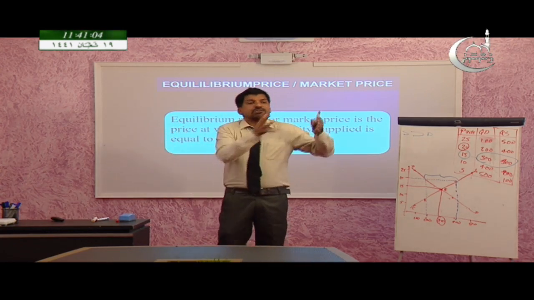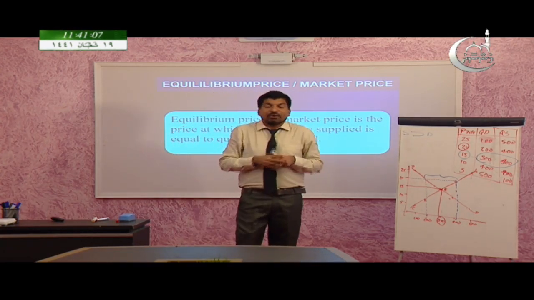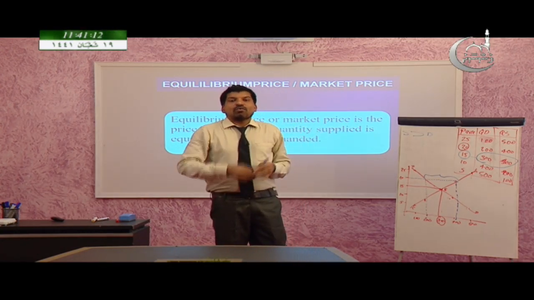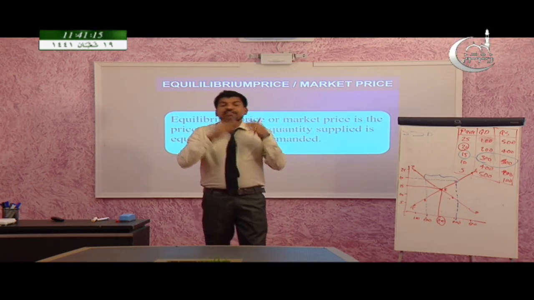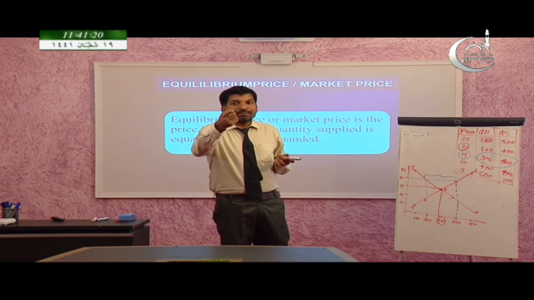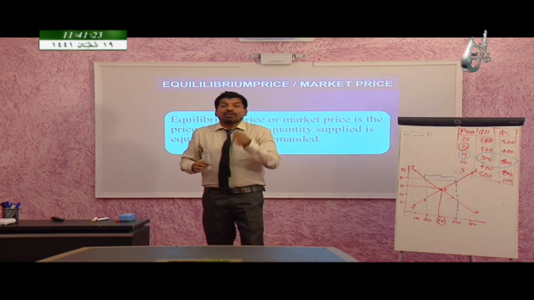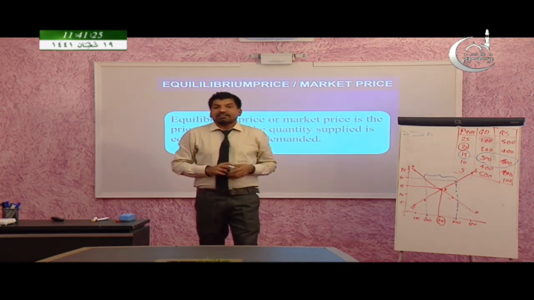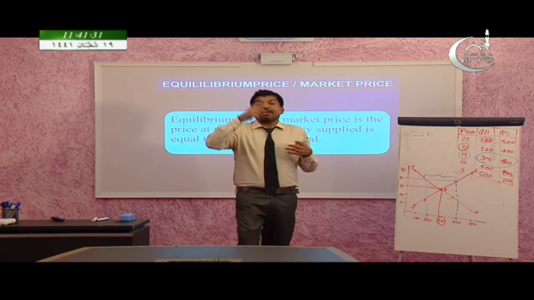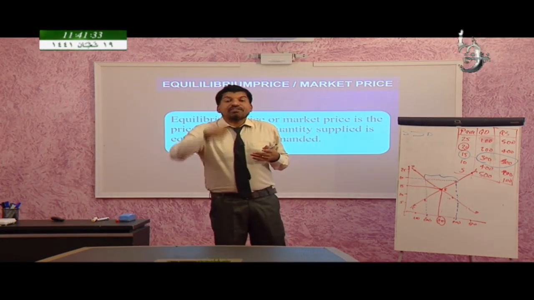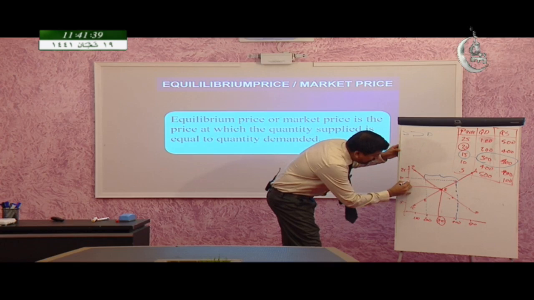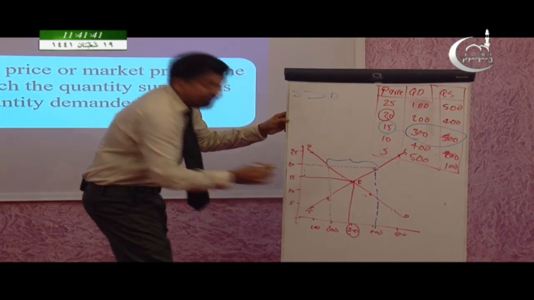So if there is a surplus of product in the market, or there are many unsold goods in the market, as a producer, what will you do? What do you do if there is an excess supply or surplus? Yes, exactly. As a producer, we will reduce the prices. So in order to get rid of this surplus, we, as producers, will reduce the prices. So the prices will slowly go down and will reach equilibrium again at 15.